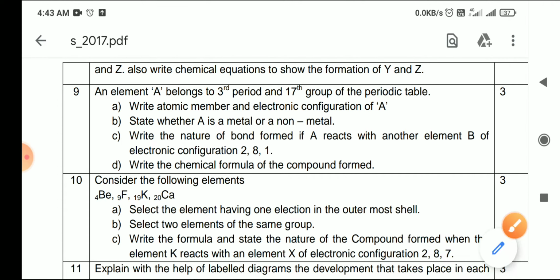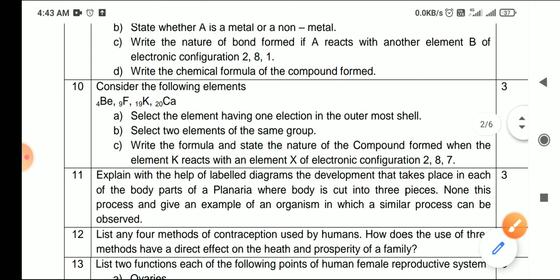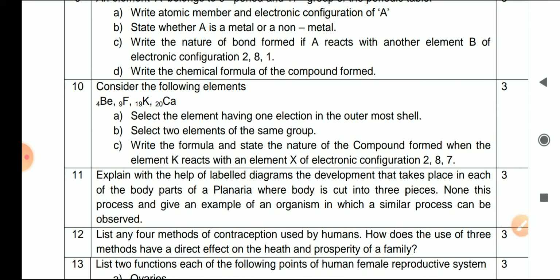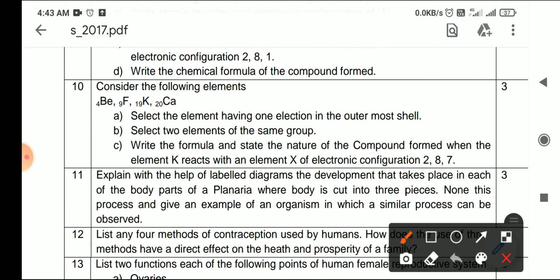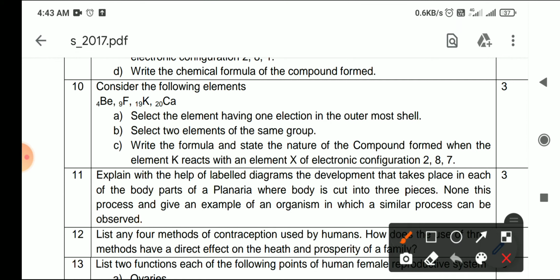Clear? Children, come to the next question. Consider the following elements: Be, F, K and Ca, beryllium, fluorine, potassium and calcium. Now what the question asks is: select the element having one electron in the outermost shell. So you should know how to do the electronic configuration, and then only you will know how many have one electron in the outermost shell. Be has atomic number 4, so the electronic configuration is 2, 2. Fluorine is 9, so it will be 2, 7.